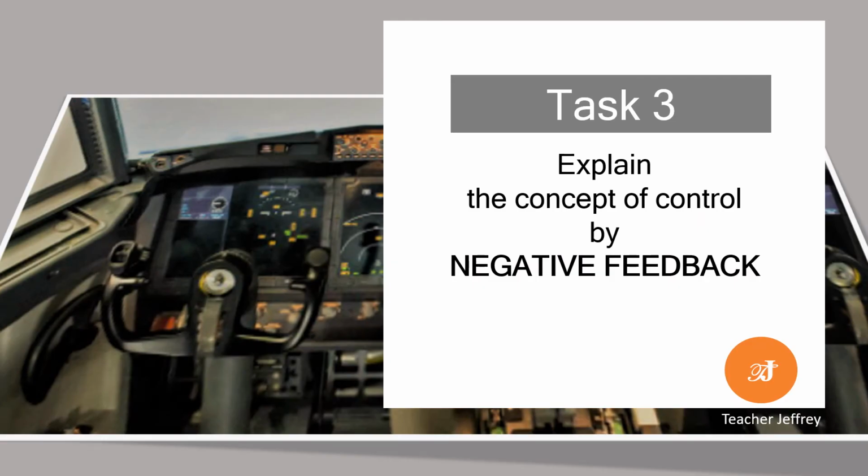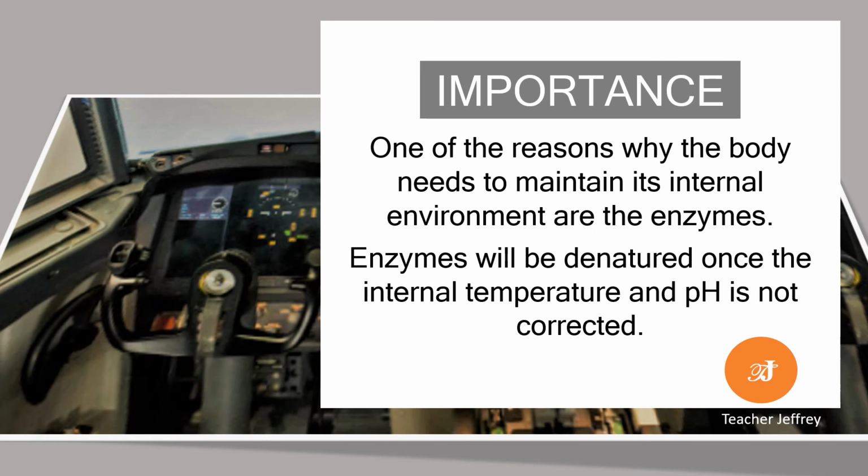Task 3. Explain the concept of control by negative feedback. Negative feedback is the opposite reaction of the body to the changes in the internal environment. Thus, homeostasis or balance is obtained. Now you may ask, what is the importance of homeostasis in the human body? One of the reasons why the body needs to maintain its internal environment is the enzymes. Enzymes will be denatured once the internal temperature and pH are not corrected.